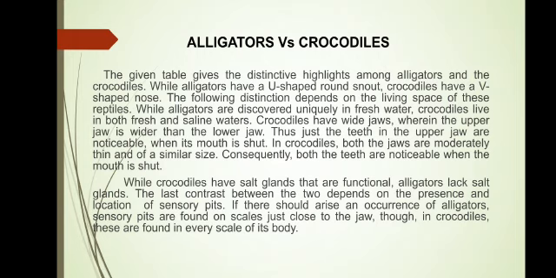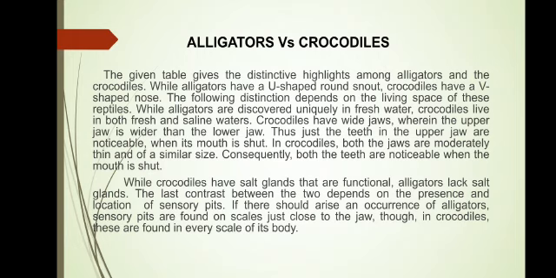distinctive highlights among alligators and the crocodiles. While alligators have a U-shaped round snout, crocodiles have a V-shaped nose. The following distinction depends on the living space of these reptiles. While alligators are discovered uniquely in freshwater, crocodiles live in both fresh and saline waters. Crocodiles have wide jaws wherein the upper jaw is wider than the lower jaw. Thus, just the teeth in the upper jaw are noticeable while its mouth is shut.